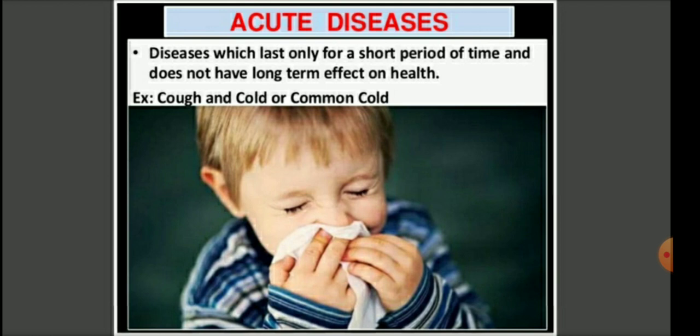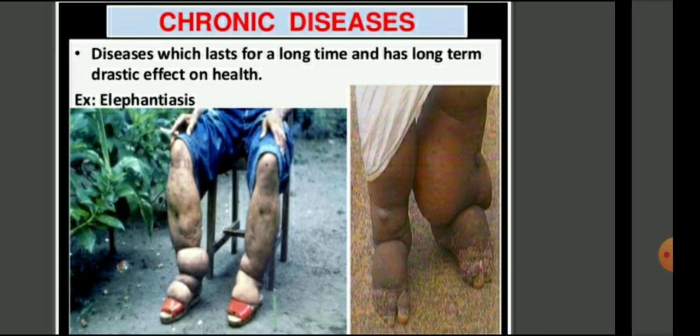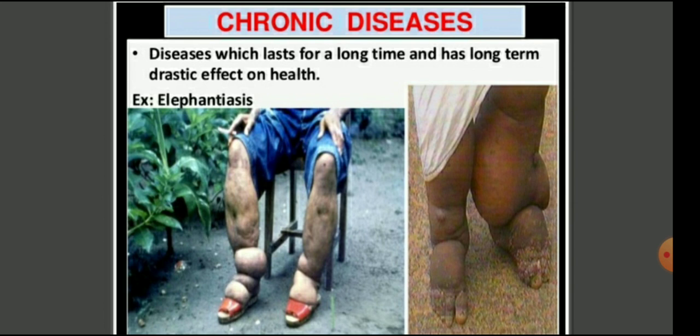As we know, an acute disease is one which lasts only for a short period of time and doesn't have a long-term effect on health. A common example is cough and the common cold. And a disease which lasts for a long time and has a long-term drastic effect on health is called a chronic disease. For example, elephantiasis.